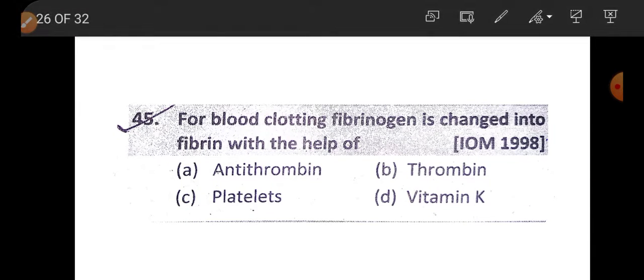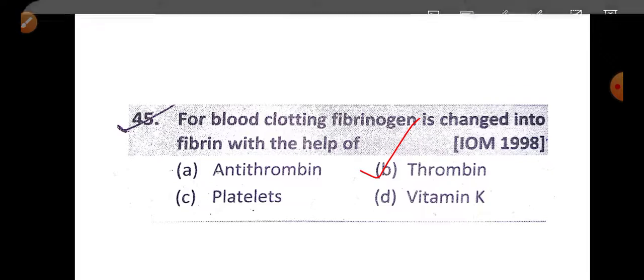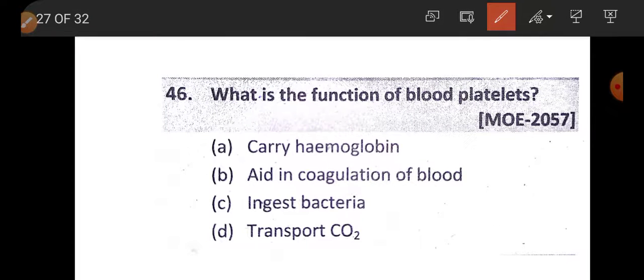Question number 45. For the blood clotting, fibrinogen is changed into fibrin with the help of option A, antithrombin, option B, thrombin, option C, platelets, and option D, vitamin K. The answer is thrombin. Vitamin K is also required for blood clotting. Question 46. What is the function of blood platelets? We know blood platelets help in blood coagulation.